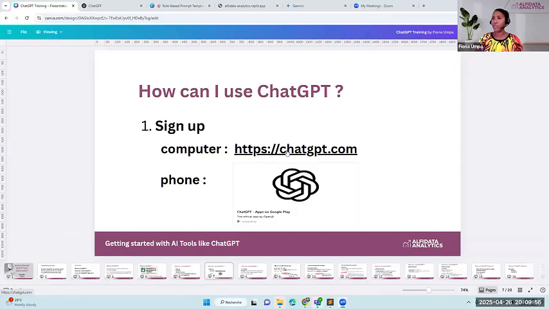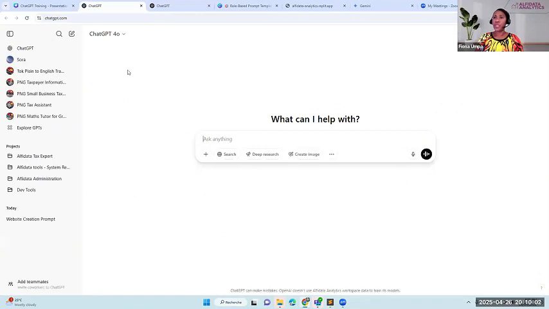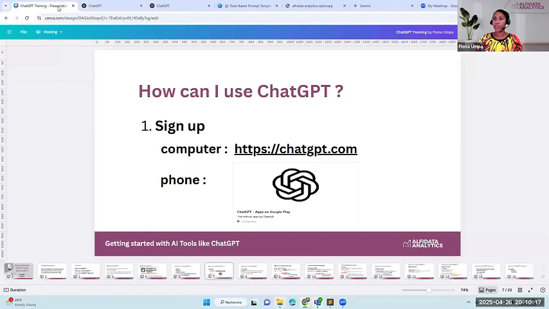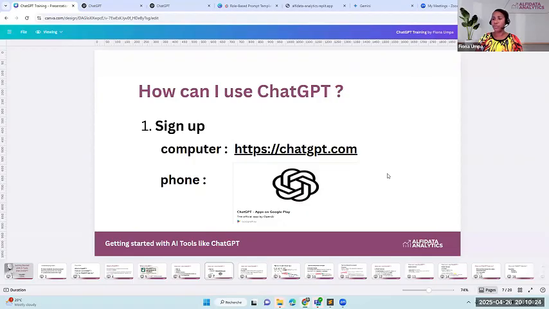If I click on this ChatGPT link here, it's going to take me to the interface or the website of ChatGPT. The first step is to connect. Once you sign up, whether on the website or on your phone,